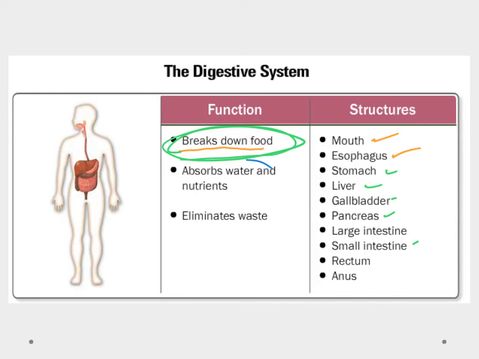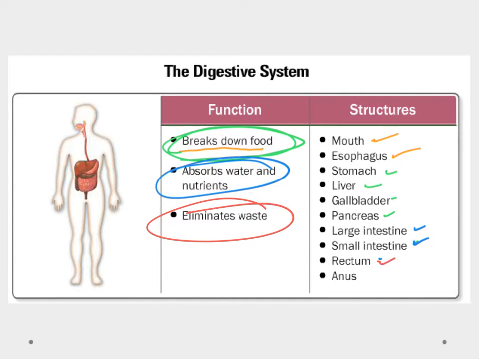We then get to the absorption part here, and the absorption occurs in the intestines, and that's where we're going to be taking out the water and the nutrients from this digested sludge of the food that we've eaten, per se. And that leads us to the elimination phase, and that comes through where we store the food in the rectum and then expel it out through the anus.